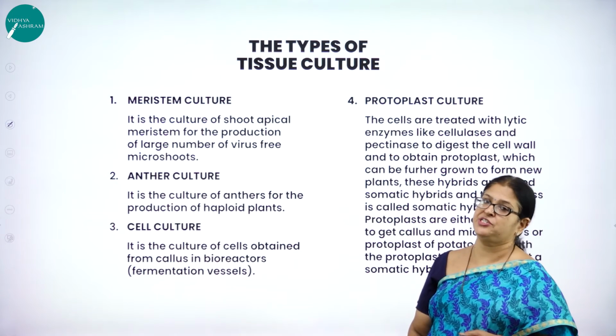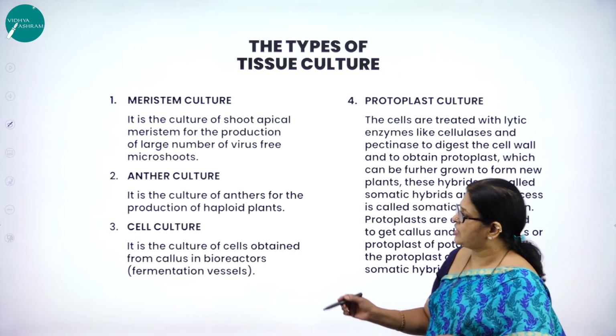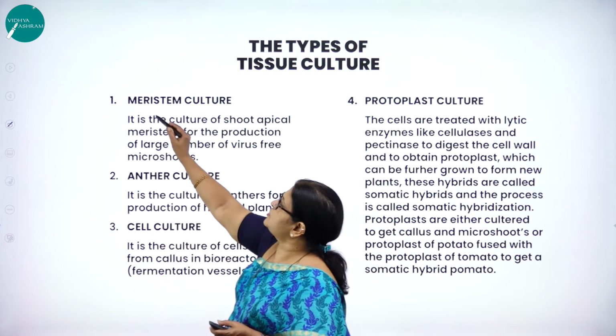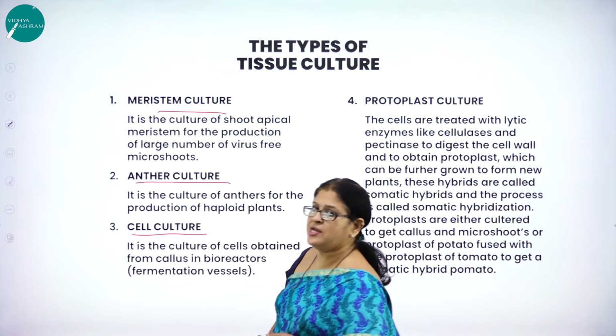Now the types of tissue culture. Now let us study about the types of tissue culture. Here we broadly classify them into three types. One is called meristem culture, one is called anther culture, the other one is called cell culture.